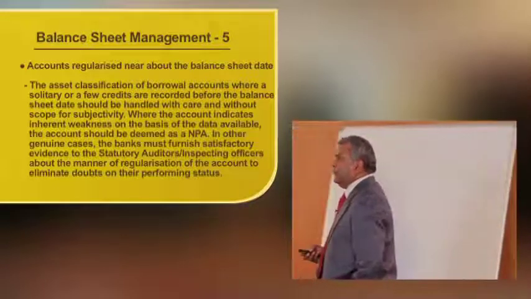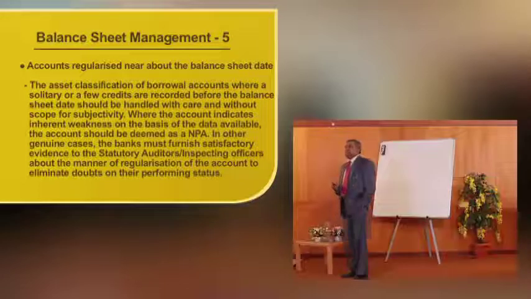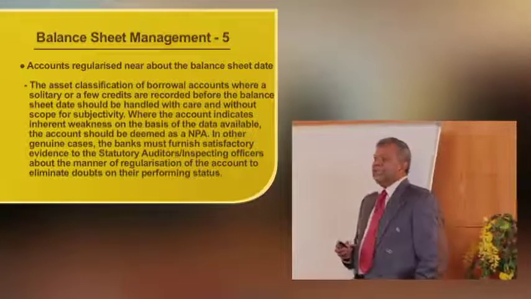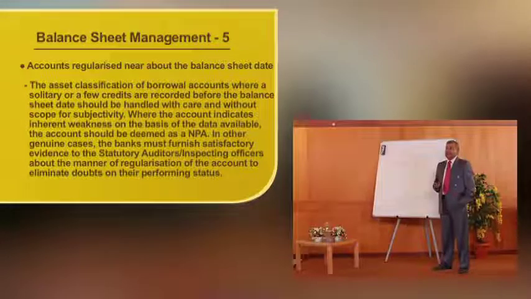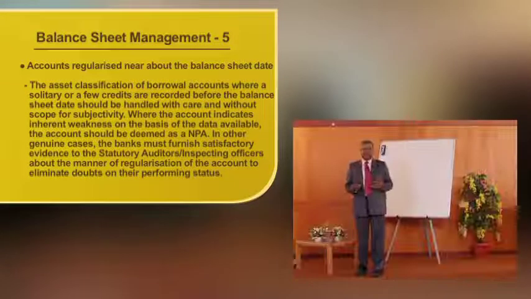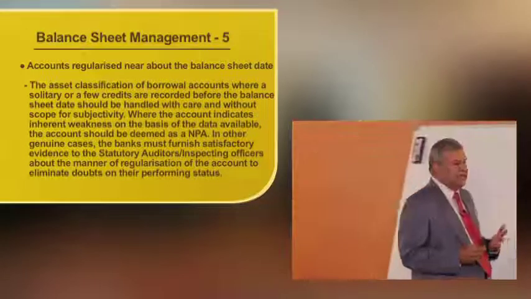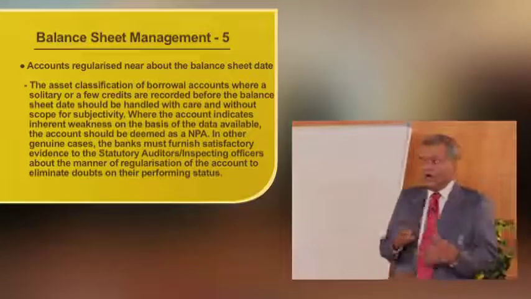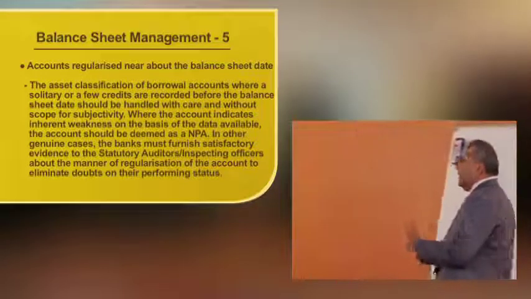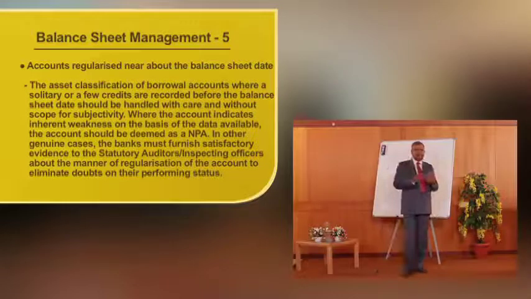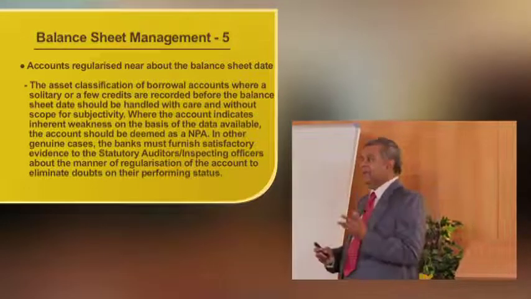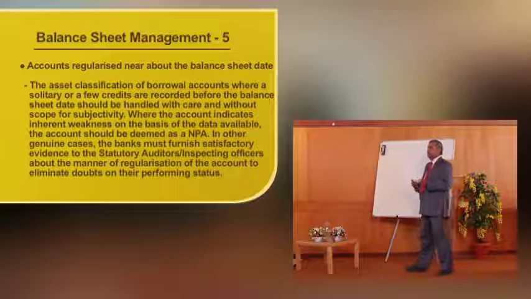Account regularized near about the balance sheet date. The asset classification of borrower accounts where a solitary or a few credits are recorded before the balance sheet date should be handled with care and without scope for subjectivity. It means, let us think that on 31st March the bank is finalizing the balance sheet, and the auditor finds that some remittances have come, few and far between, only to evade or take the auditor by surprise. Let us continue this as performing because of this remittance. So these accounts should be put under very close scrutiny of the auditors.